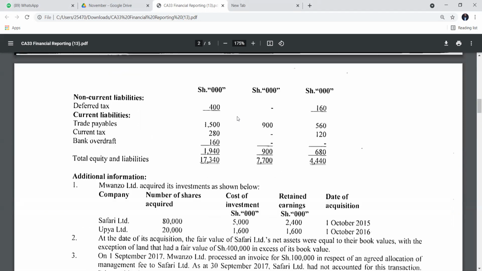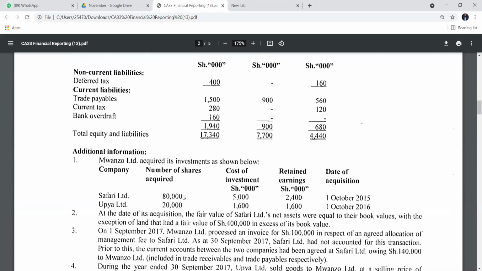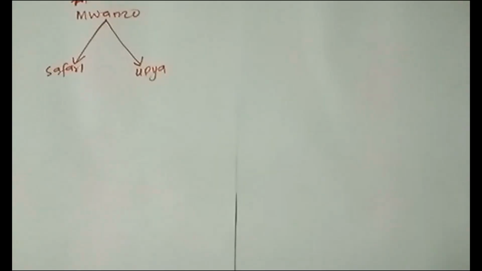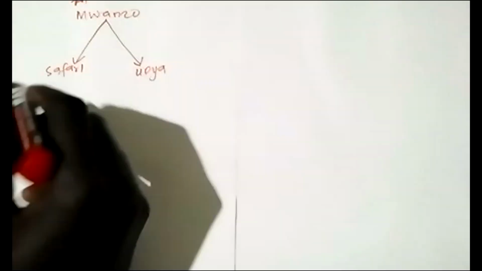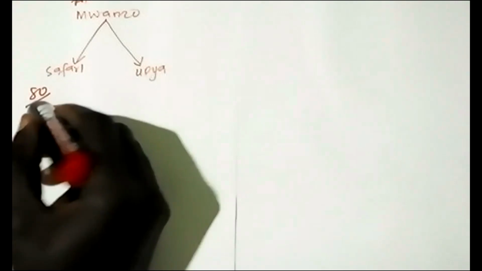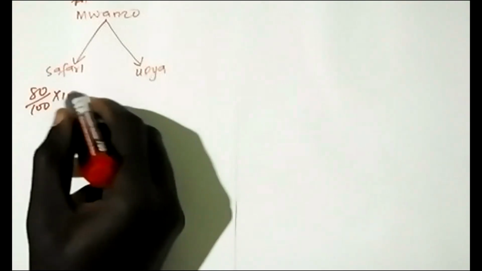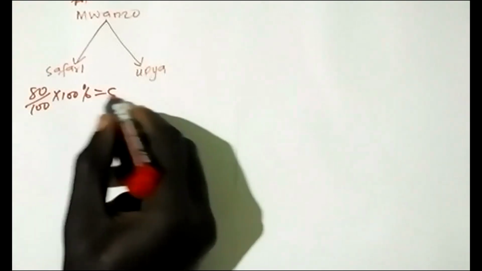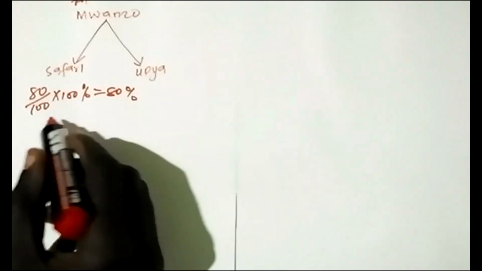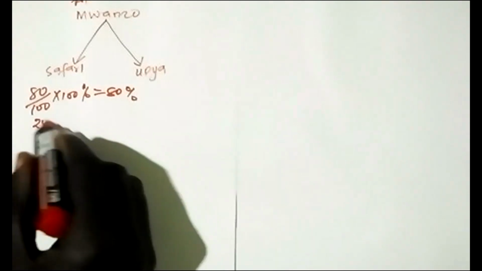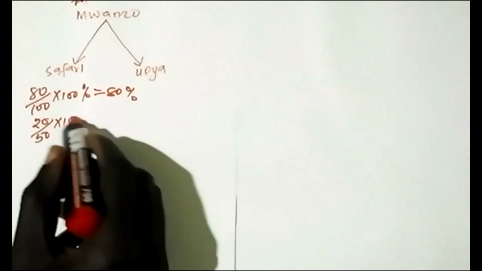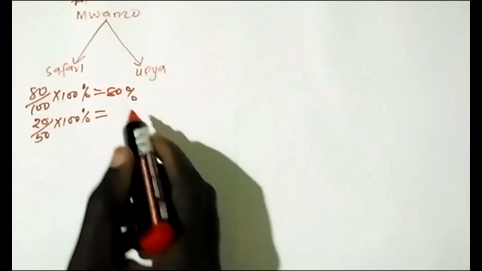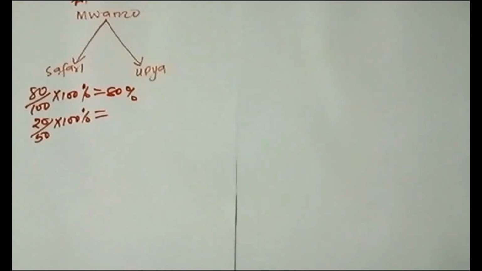So you take the number of shares acquired, 80 divided by 100 times 100, then 20 divided by 50 times 100. You get the percentages, and that is what they tested in the last sitting. You take 80 divided by 100 times 100%, so you get 80%. Then you take 20 divided by 50 times 100%, and you get 40.